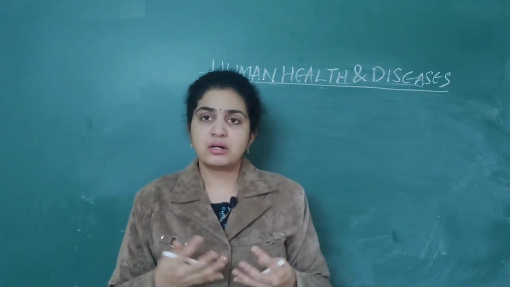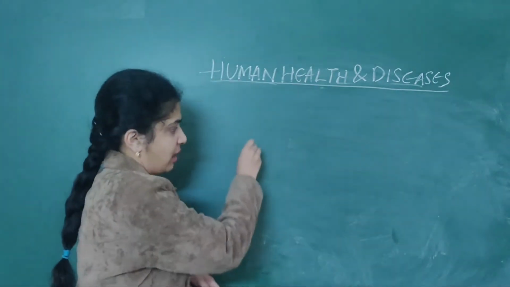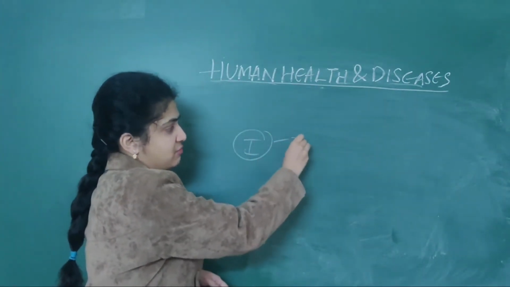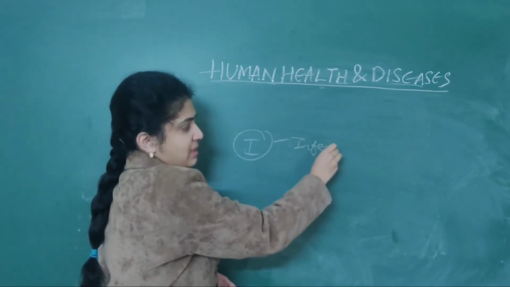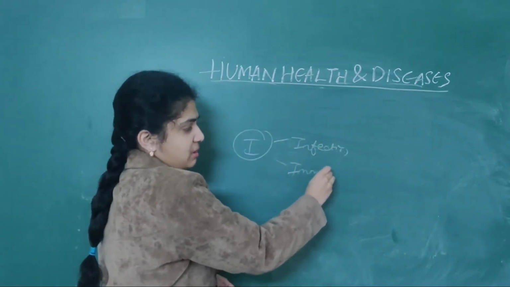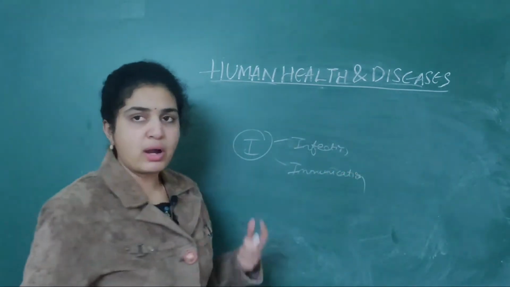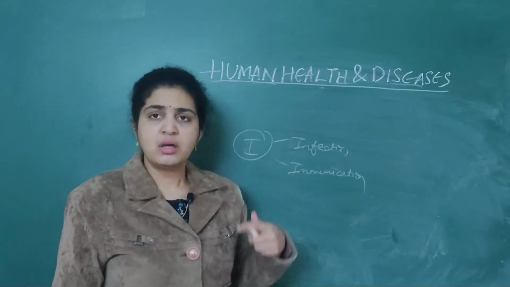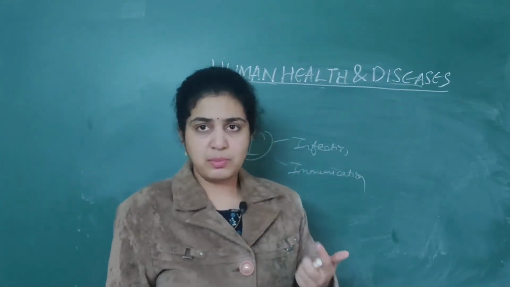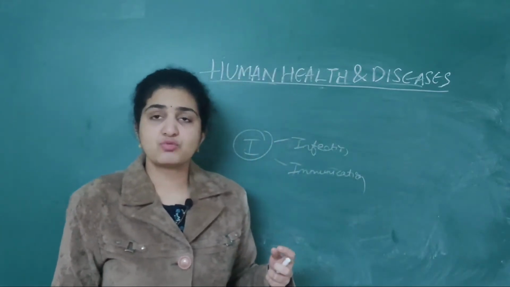So what are the examples related to that? I ask you to remember with the letter I. So I means infection as well as immunization. Infection means suppose you have acquired any type of infection, then our antibodies will be produced naturally. So that's why infection.